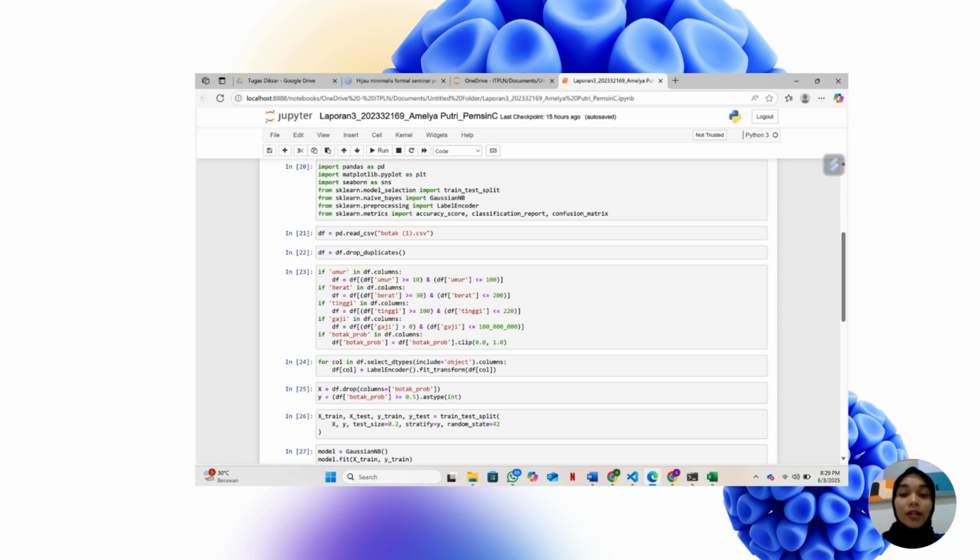Next, divide the data into trained data and tested data. The data is divided into 80% used to train the model, or X_train, y_train, and 20% to test the accuracy of the model, or X_test, y_test. Meanwhile, stratify=y is to ensure the proportion of 1 and 0 remains balanced.